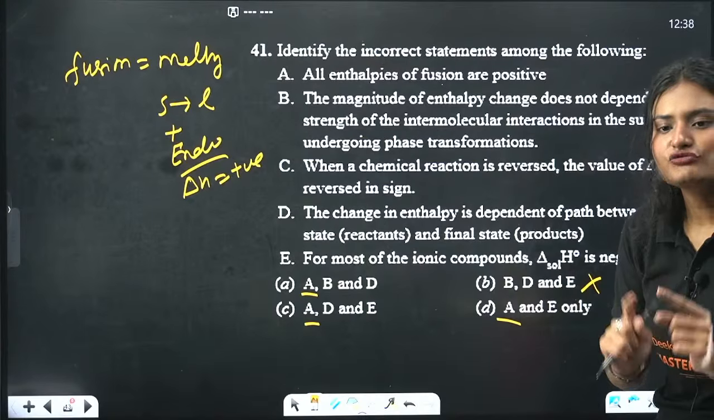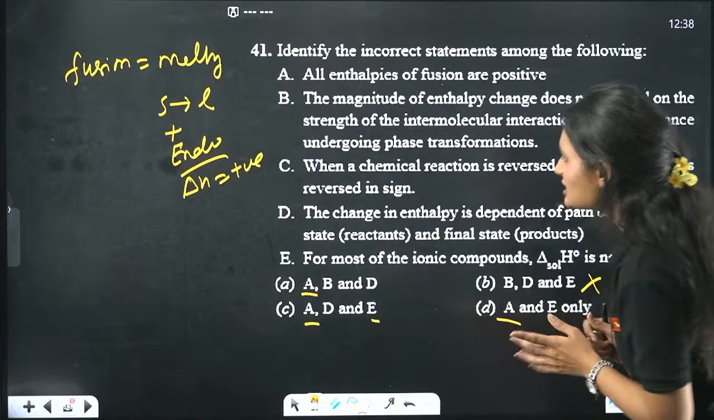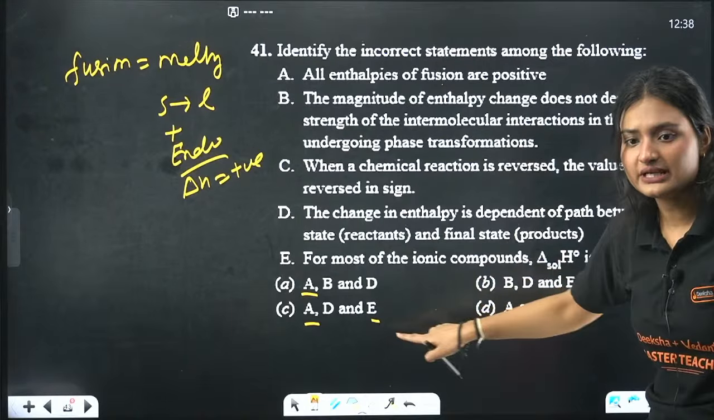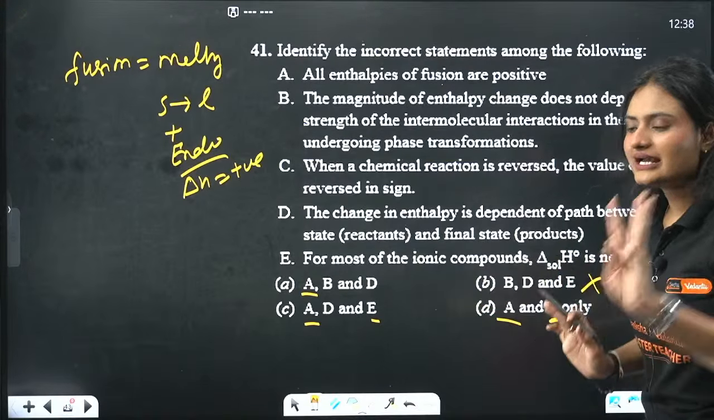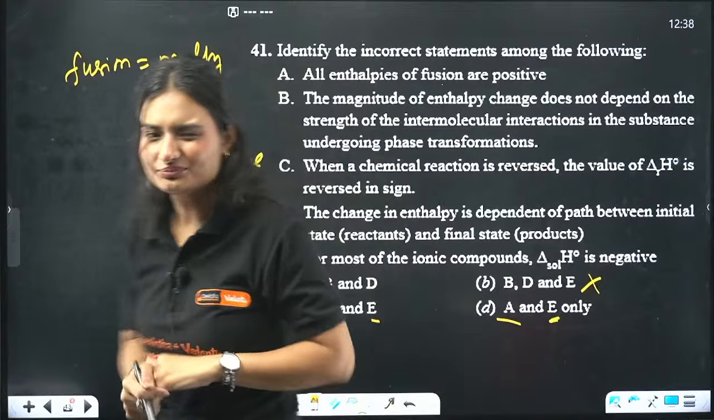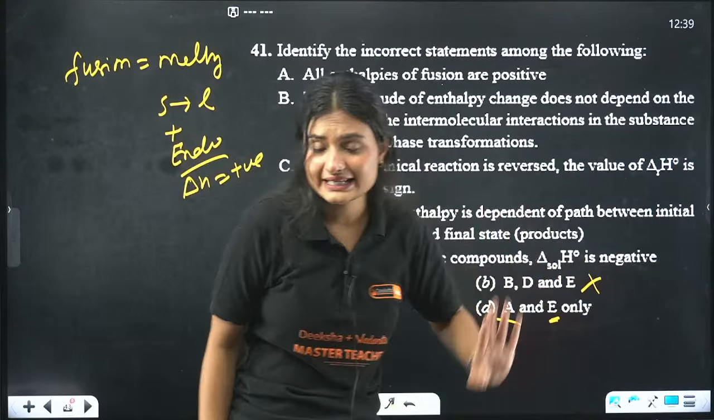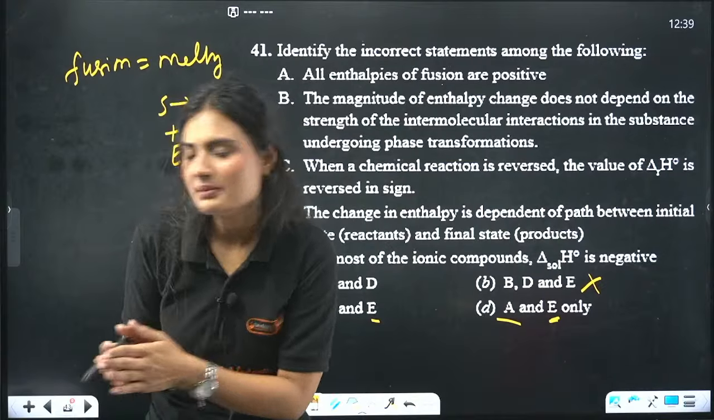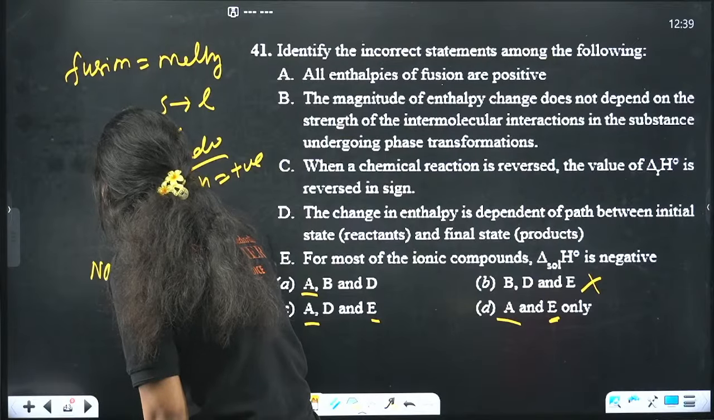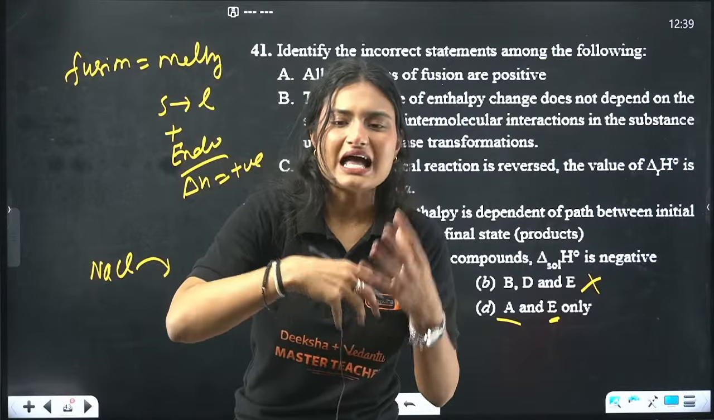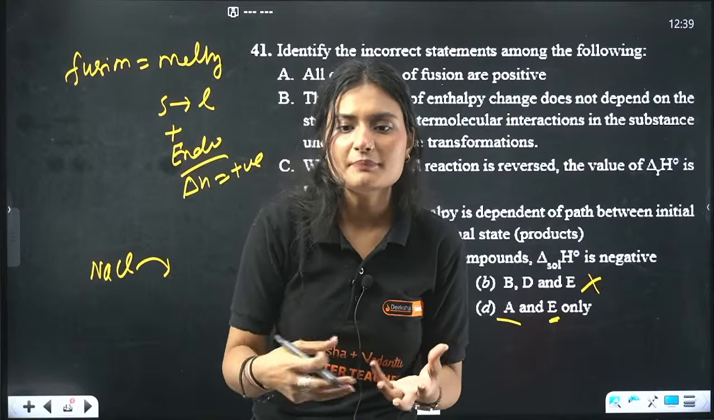Okay, now I look for what? E. Let me check E first, because E is there for these two, right? One I have eliminated. I have three options left. Okay, I'll check for E. For most of the ionic compounds, del H solution is negative. Whenever you have an ionic compound like NaCl, it is an ionic compound. So solution means when you add that ionic compound into solution, right?